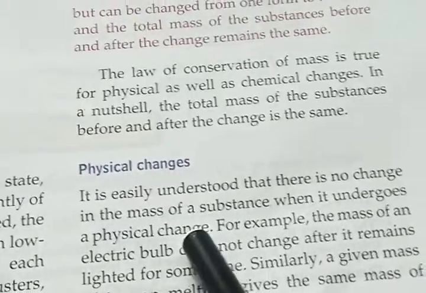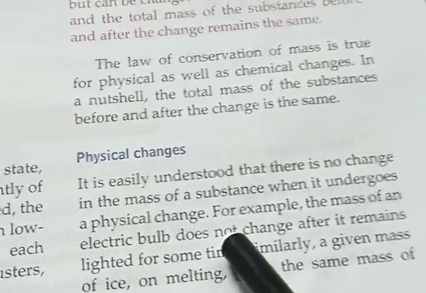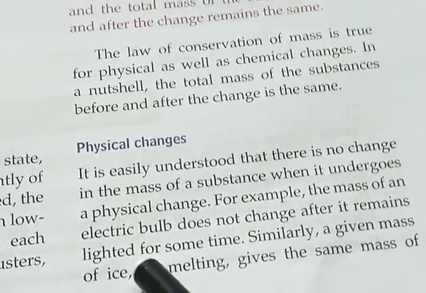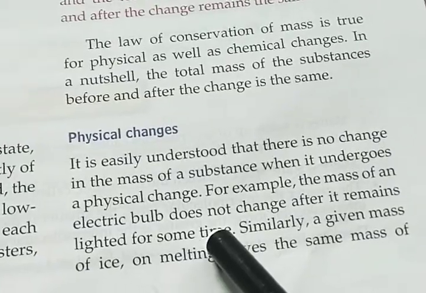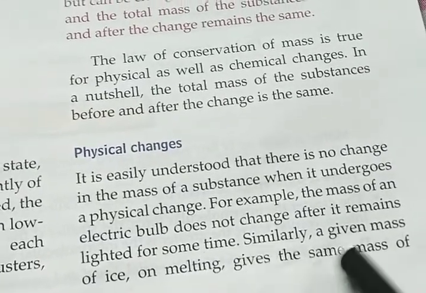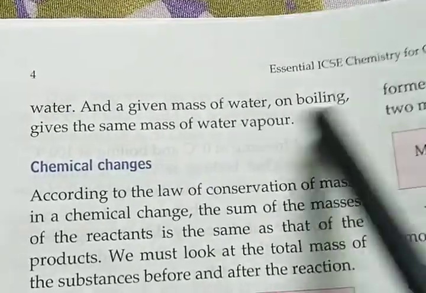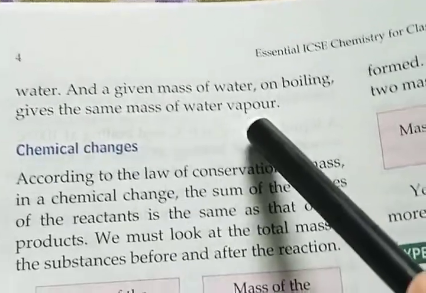Only the state can change. For example, the mass of an electric bulb does not change after it remains lighted for some time. Similarly, a given mass of ice on melting gives the same mass of water, and a given mass of water on boiling gives the same mass of water vapor.